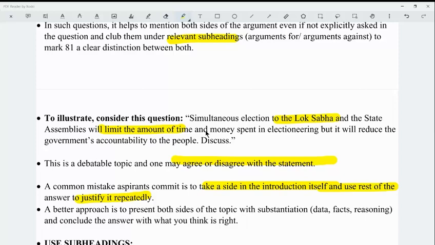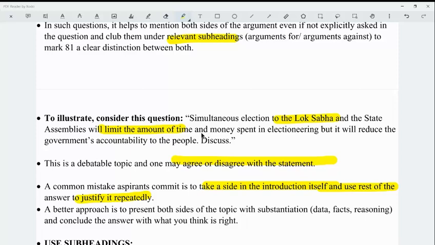So if a question comes, you can present both sides of the topic, that is, what are the benefits and also some of the issues associated with simultaneous elections, backed by proper substantiation. The use of proper data, facts, and reasoning has to be there. And various recommendations of the various committees, be it the Niti Aayog or other committees like the Dinesh Sharma committee, can be used.